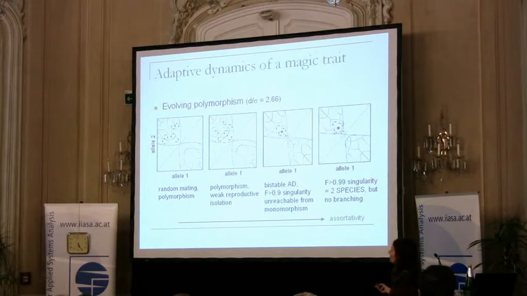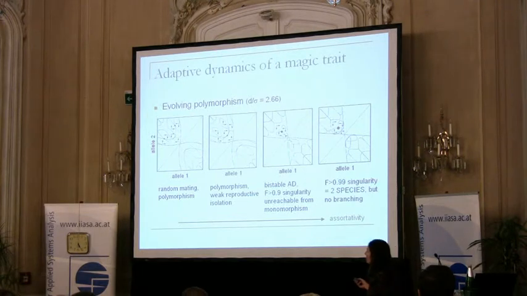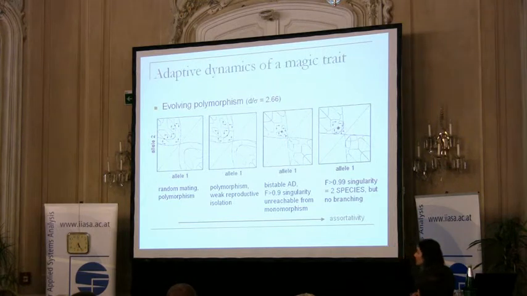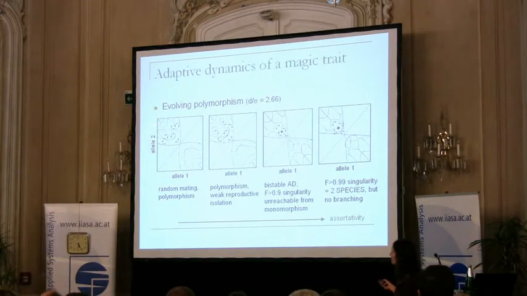But the bottom line is that there is an evolutionarily and convergent stable polymorphism, which will be the final outcome of evolution in this system. So there are two alleles such that their combination represents an evolutionary stable population where there is no more invasion. So these two black dots are the final outcomes of evolution. And under random mating, it can only be a polymorphism, obviously.